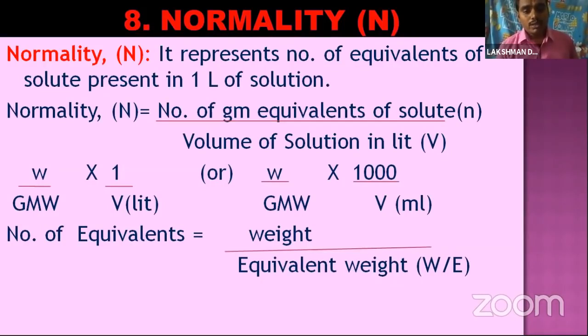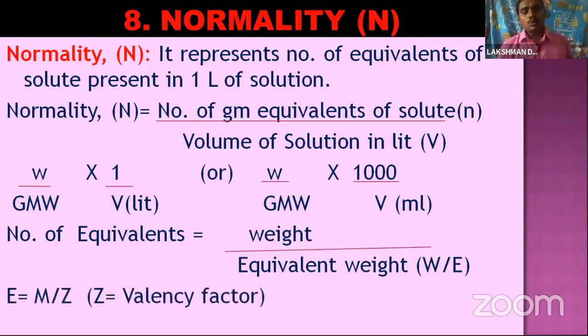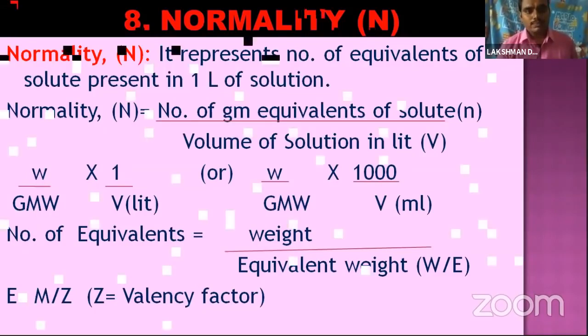So what is E? What is the equivalent weight? How can we calculate the equivalent weight? E is equal to M by Z, where M is the molar mass and Z is the valency factor. For example, H2SO4. The molar mass of H2SO4 is 98, and it splits into 2H plus and SO4 minus 2. So the valence is minus 2, and that's why 2 is taken as the valency factor.